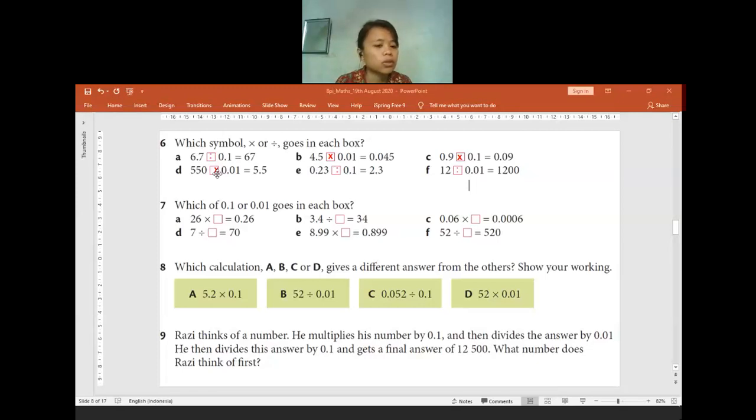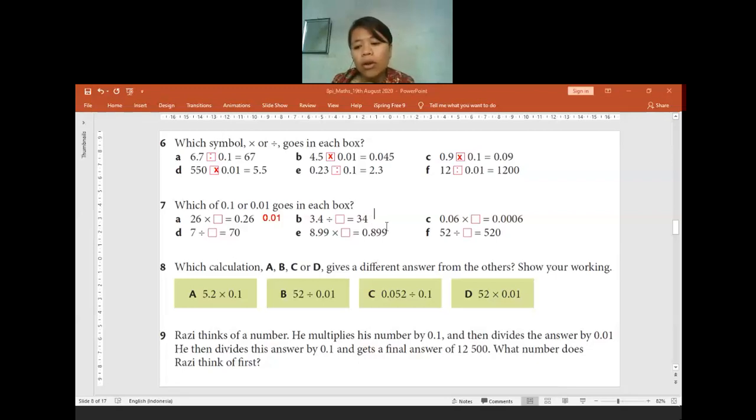Question 7: which of 0.1 or 0.01 goes in each box. Now we have 26, but the answer is 0.26. So you can check from no decimal places into 2 decimal places. So it means I need to take the number with 2 decimal places. So we take the 0.01. Correct.